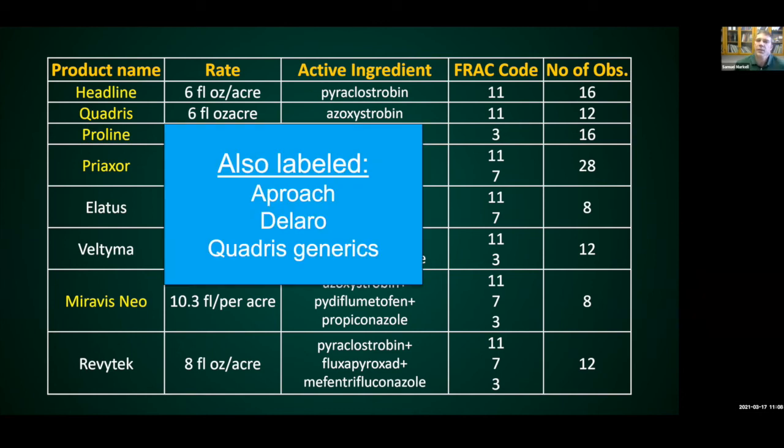There's another thing here too that we also labeled our approach. So we did evaluate Approach, but only 1 year, so I'm not going to share it with you. Delaro, which is a Bayer product, which also contains Proline, and then a strobilurin, that is labeled, and that might be a better choice than Proline alone if you're looking at those products. And then there's a whole bunch of Quadris generics.